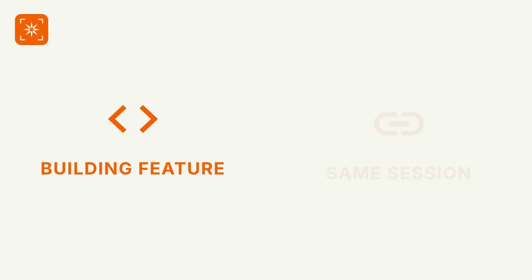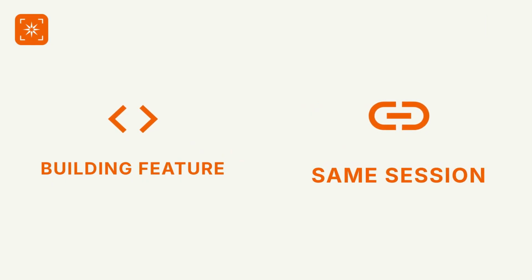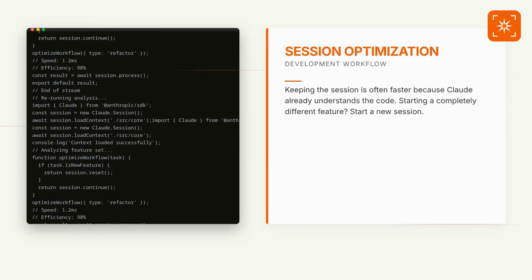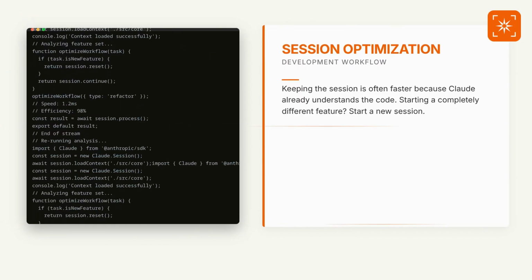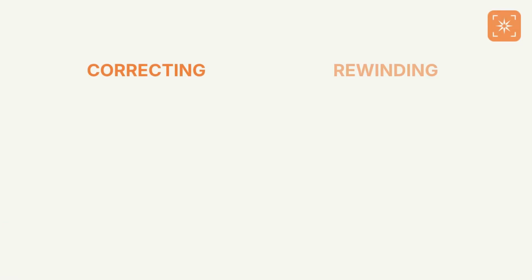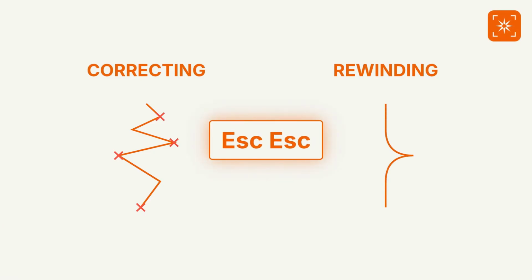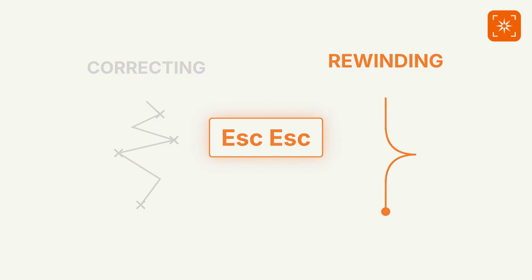Building a feature, stay in the same session. Writing documentation immediately afterward, keeping the session is often faster because Claude already understands the code. Starting a completely different feature, start a new session. Spend 30 minutes debugging something that failed? Don't keep arguing with Claude. Rewind, remove the failed path, and continue with what you've learned.